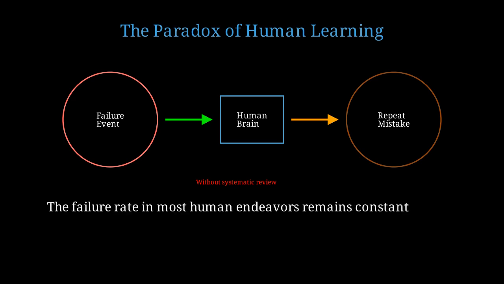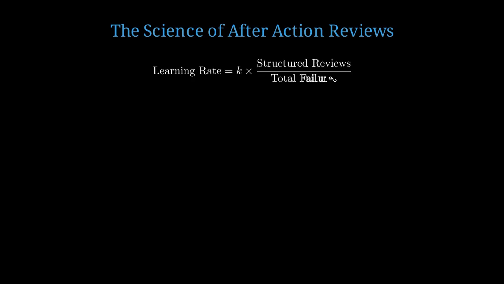Research shows that without structured intervention, human error rates plateau. In aviation, before systematic reviews, the accident rate per flight hour remained essentially flat for decades. After-action reviews, or AARs, originated in military contexts and have been scientifically validated to reduce error repetition by up to 70% when properly implemented. The learning rate can be modeled as K times structured reviews divided by total failures, where K is a constant representing review quality.